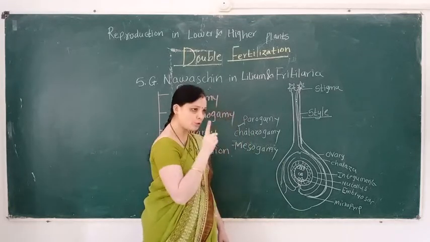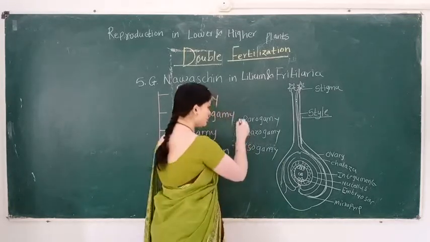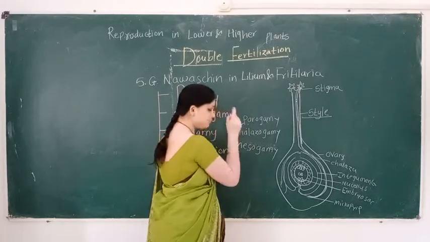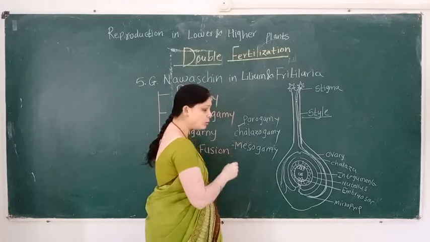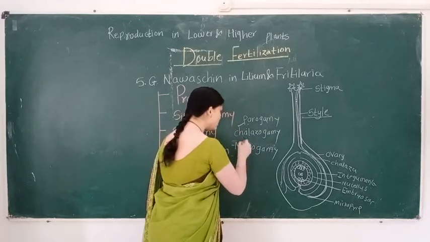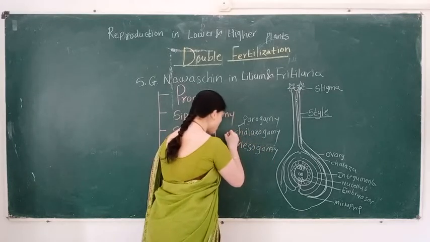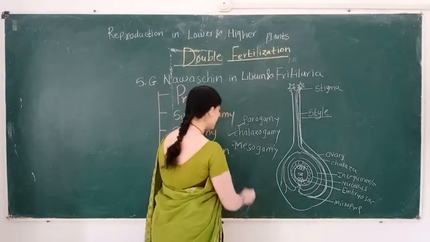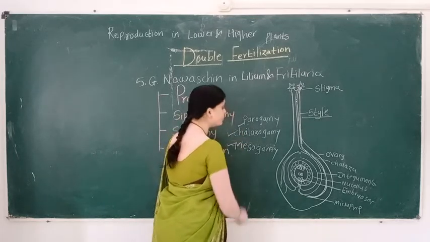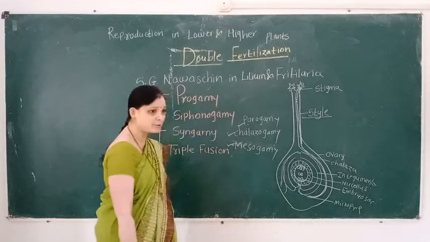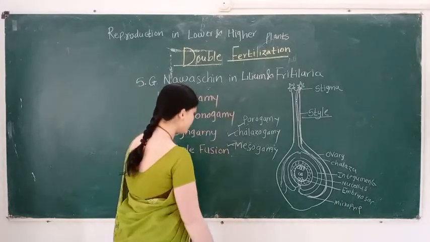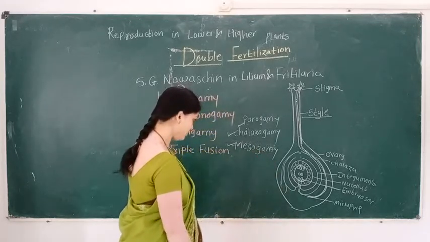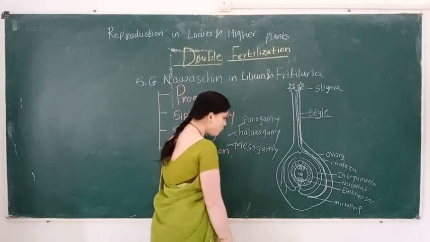In most angiosperms, porogamy takes place, but in some cases entry of the pollen tube takes place through the chalazial end, so it is called chalazogamy. And in some cases entry takes place through the integuments, then it is called mesogamy.